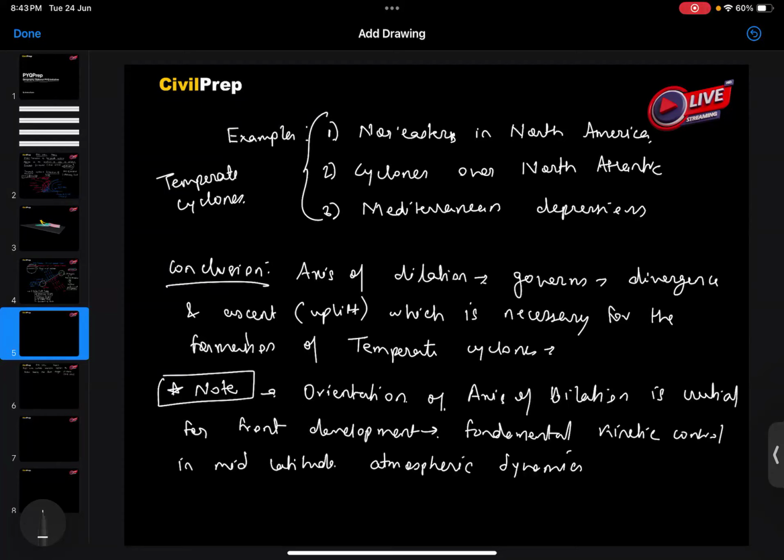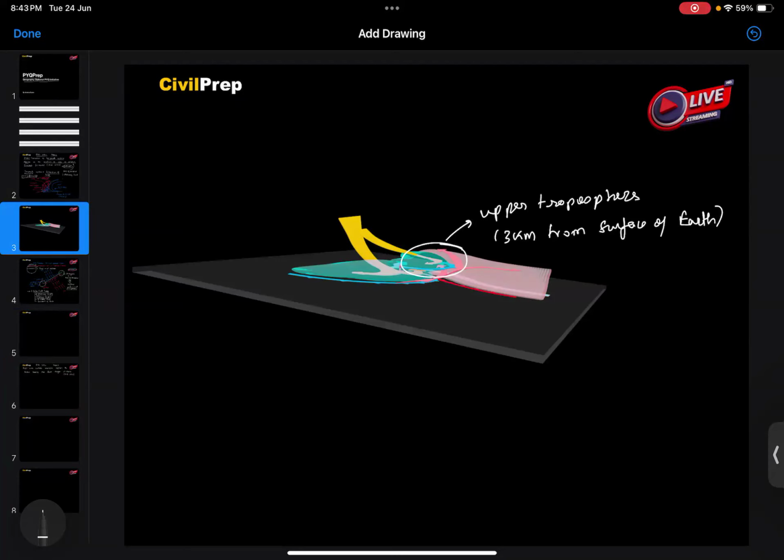Now, let's see in detail what this statement is trying to explain. This is the axis, or we can say this is Earth.